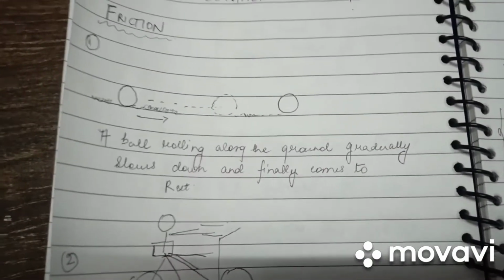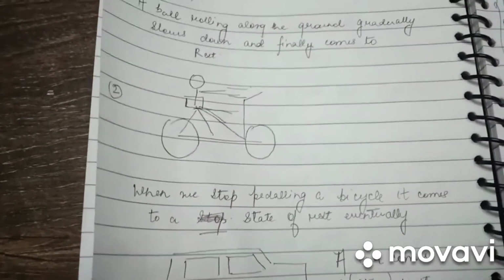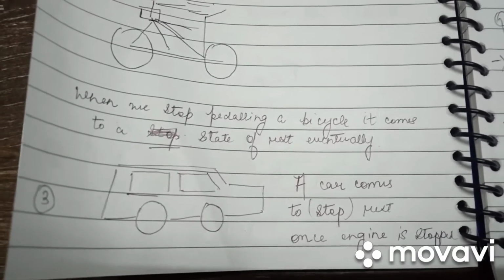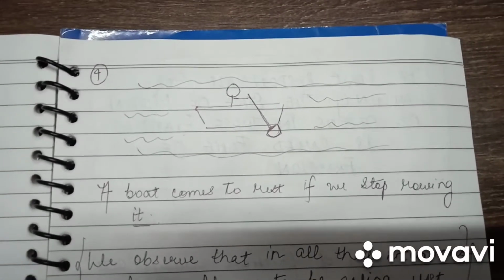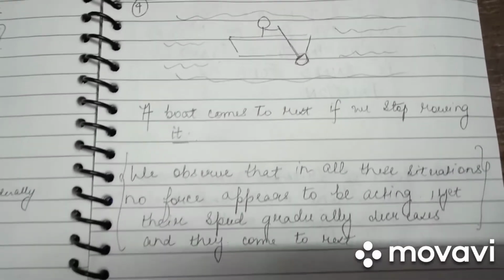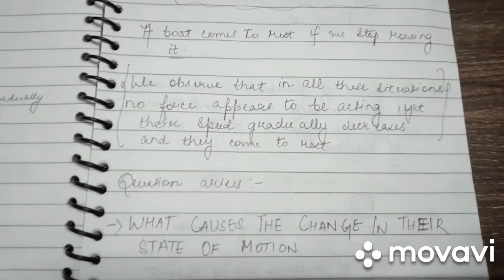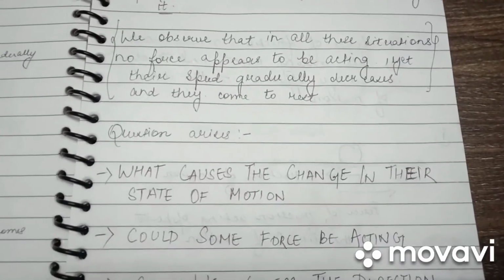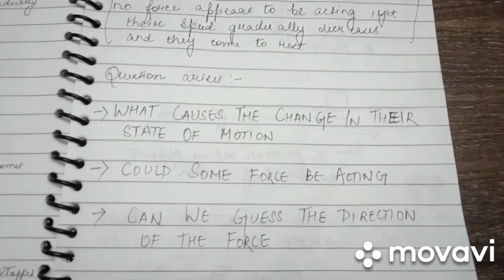A ball rolling on the ground eventually comes to a state of rest. A bicycle comes to a state of rest when not pedaled further. After the engine of the car is stopped, the car eventually comes to a state of rest. When the boat is not rowed any further, it comes to a state of rest. What opposing force is actually acting in all these examples? Also, a question arises: what causes the change in their state of motion? Could some force be acting? Can we guess the direction of the force?